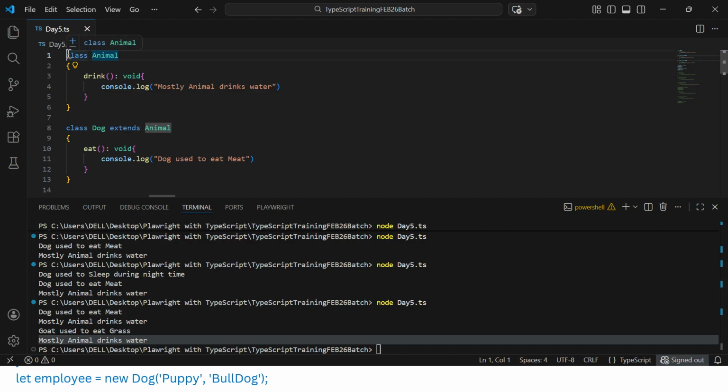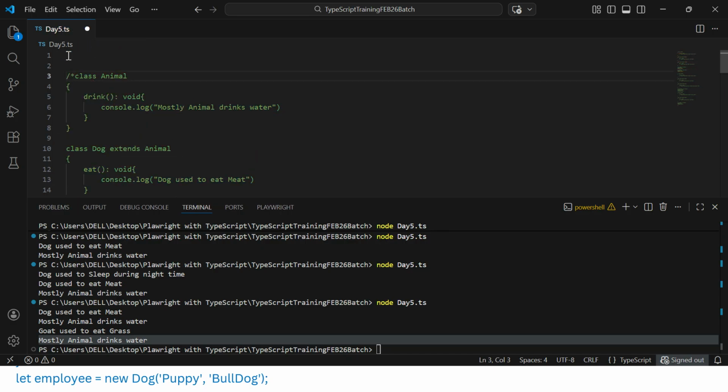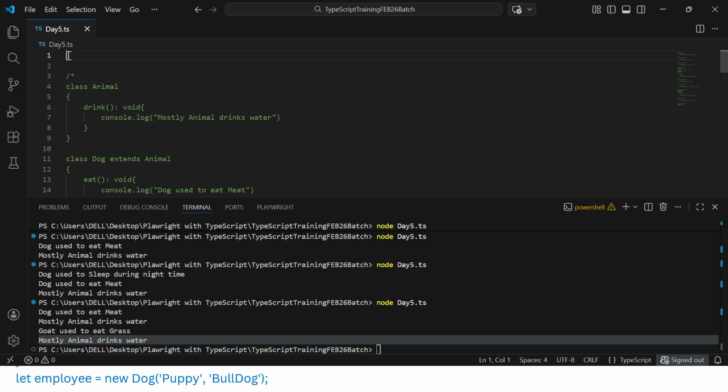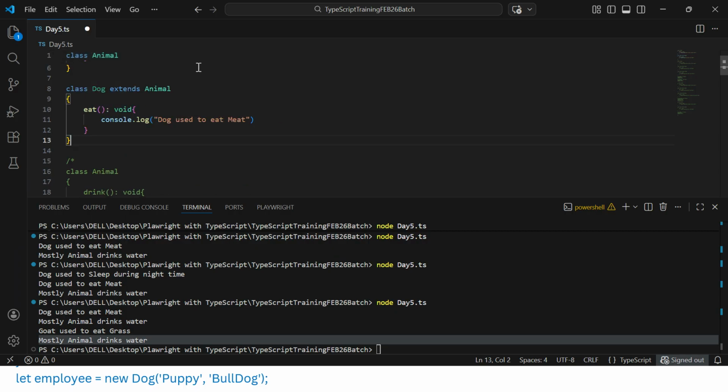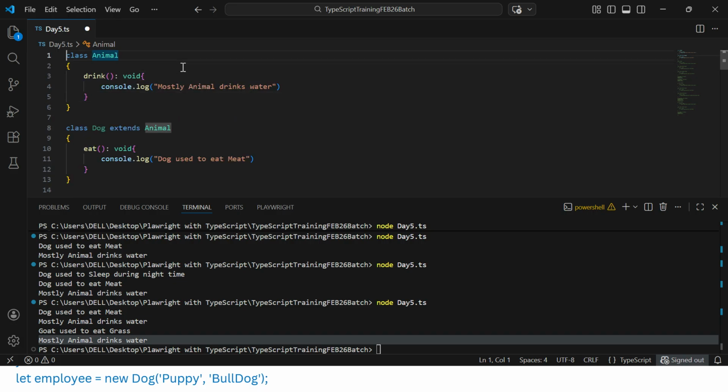Okay, so let's copy this code. You'll have an Animal class and a Dog class. Here we can define a variable called name.